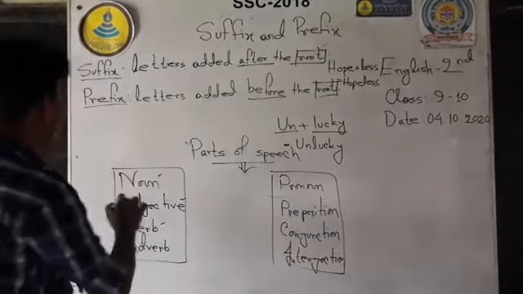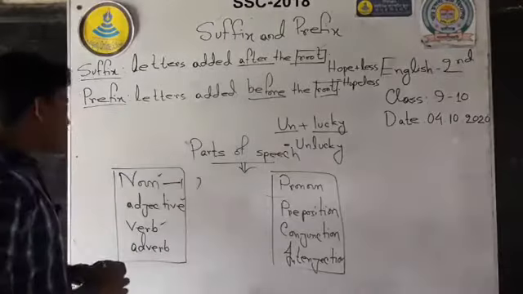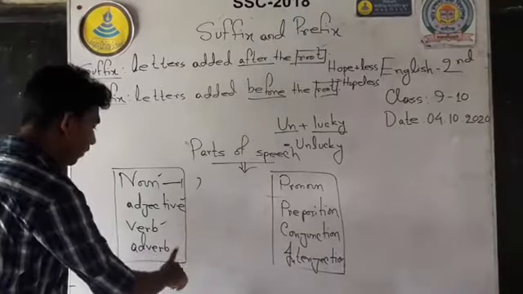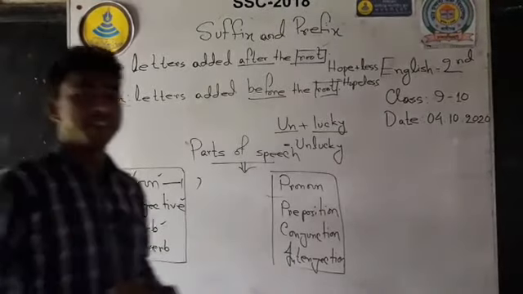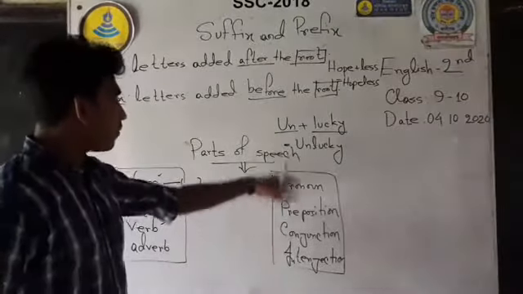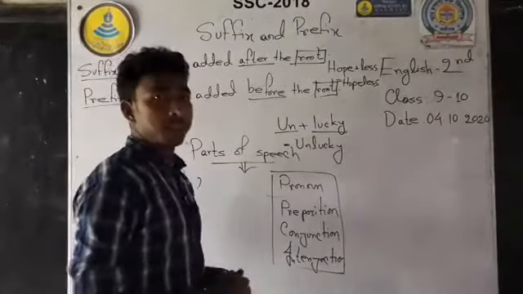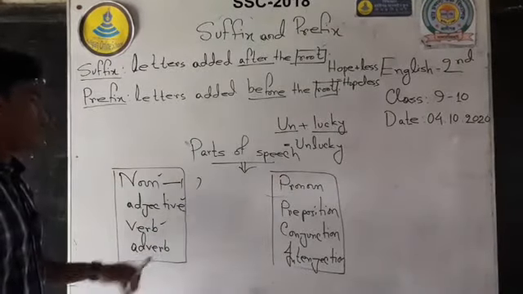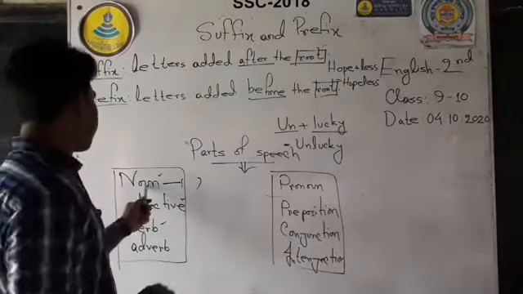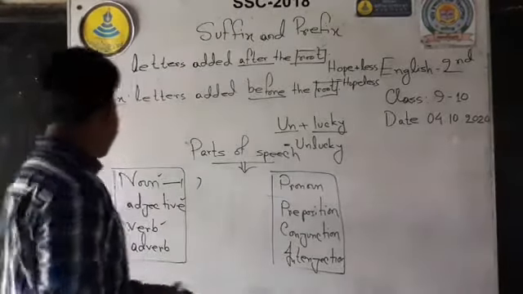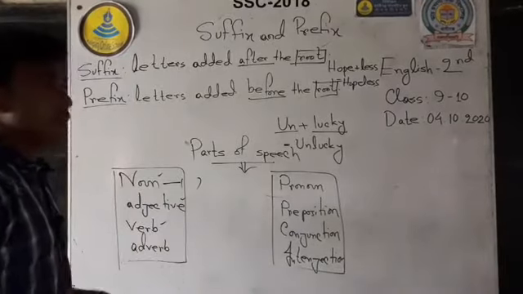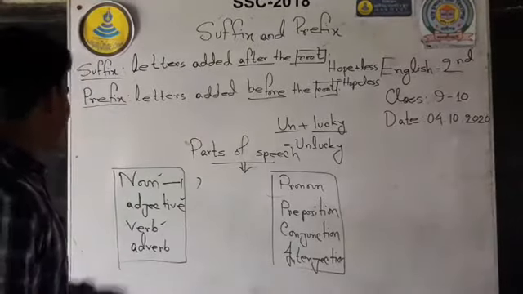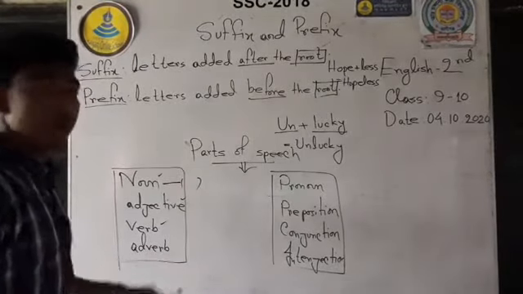Suppose you get a word that is a noun. You have to transform this word from noun to adjective, verb or adverb. The rest of the parts of speech are not needed. Or if you get an adjective, you have to change this word from adjective to noun, verb or adverb.